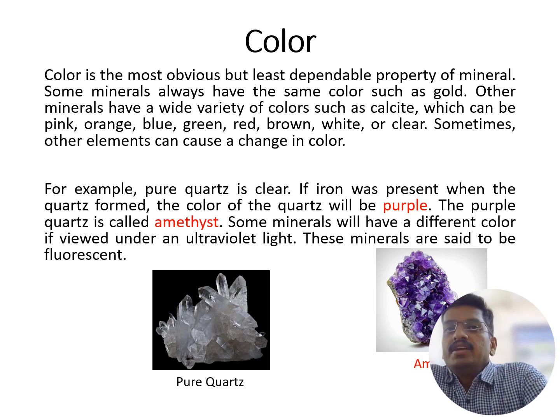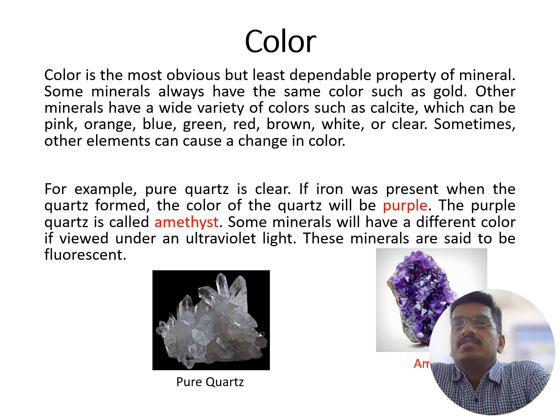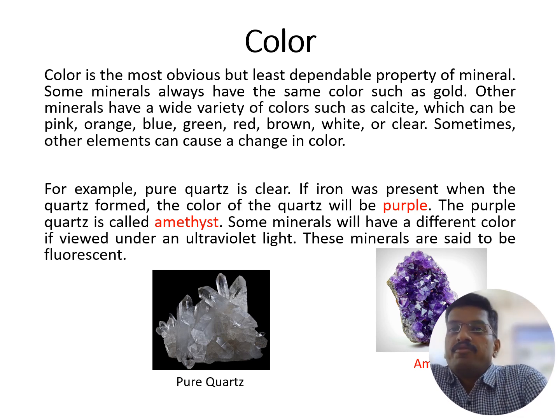For example, pure quartz will be clear in nature, but if iron was present in the quartz while forming, the color of the quartz will be purple. The purple colored quartz is called amethyst. Some minerals will have a different color when viewed under ultraviolet light. These minerals are said to be fluorescent. Here you can see there are two types of quartz, the pure quartz as well as the amethyst.